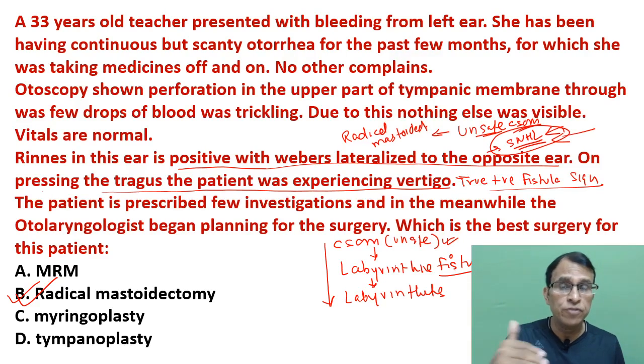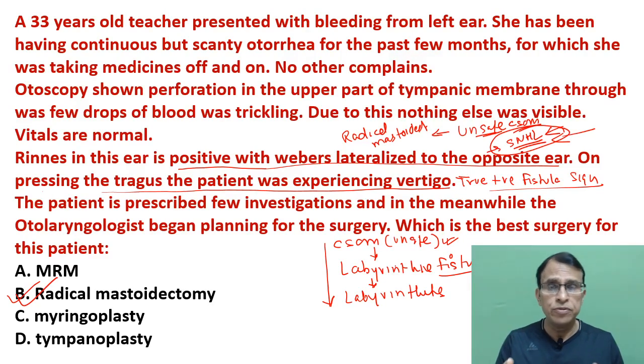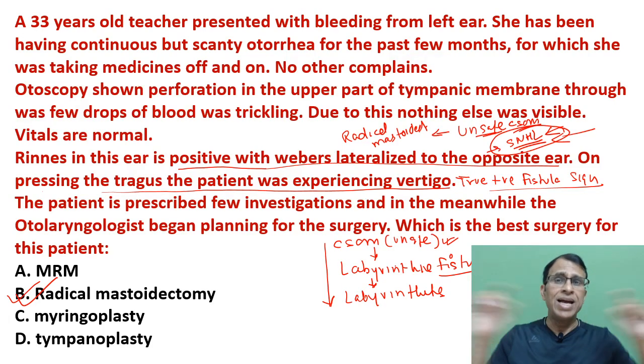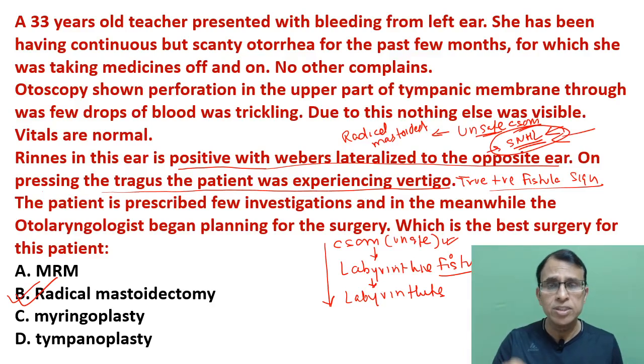There is no chance of future complication, and therefore in such patients it is always better to do radical mastoidectomy. That's why radical mastoidectomy in this patient is a better treatment option than MRM. Although a blanket statement for unsafe CSOM treatment of choice is MRM, in such patients radical is a better treatment. I hope that sounds good and logical to you.